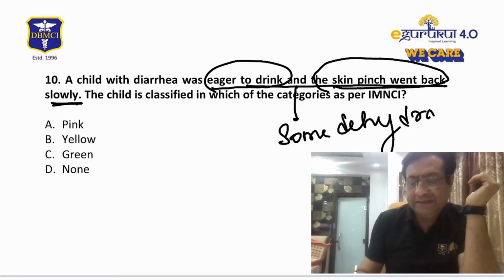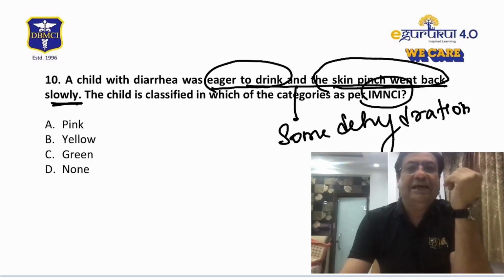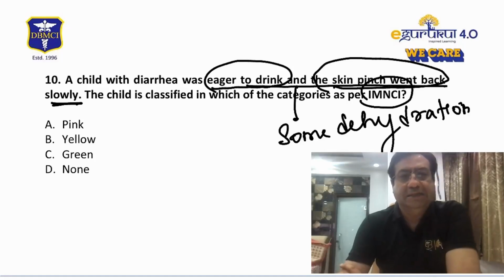Now the question he's asking is in which category the child should be classified according to the IMNCI classification, that is, Integrated Management of Neonatal and Childhood Illnesses.